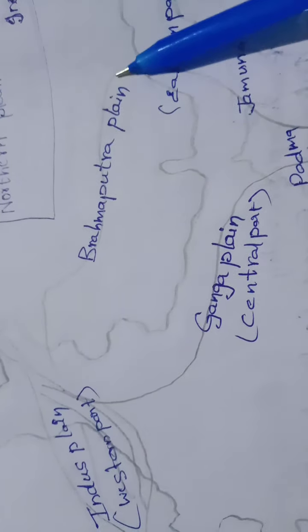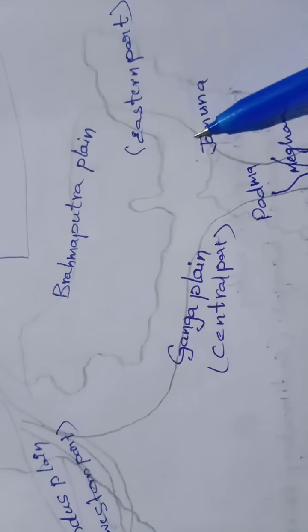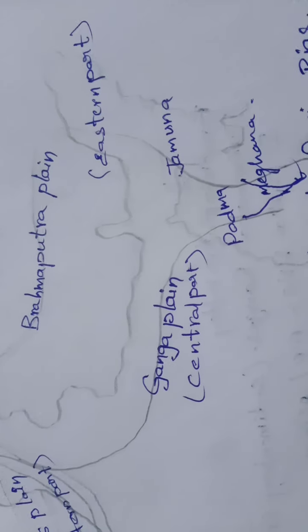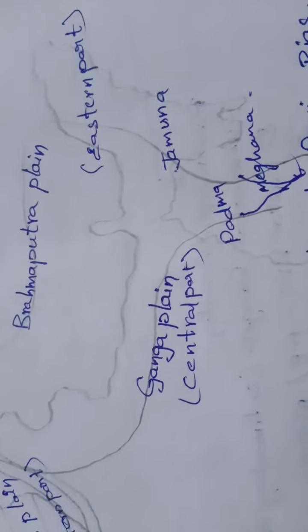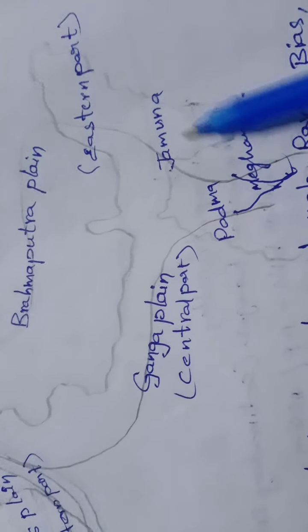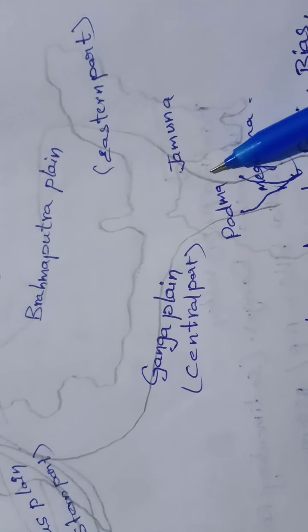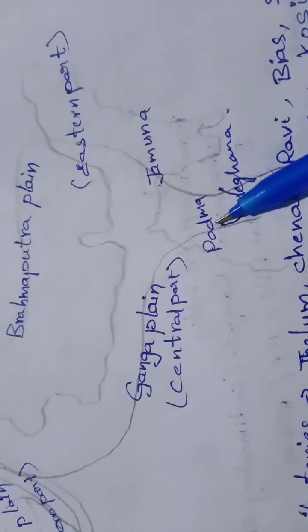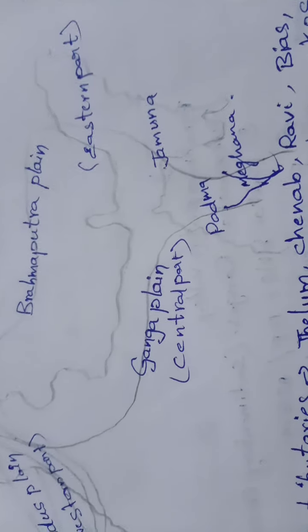So the Brahmaputra flows from the Himalayas in the east direction, then it flows through Arunachal Pradesh, Assam, Tripura and then through Bangladesh, then mixes into the Bay of Bengal. The Ganga is familiar by the name Padma in Bangladesh. At the same time, the Brahmaputra is familiar by the name Jamuna in Bangladesh. Padma and Jamuna both mix with each other and form one single river we call Meghna. Then it mixes into the Bay of Bengal.